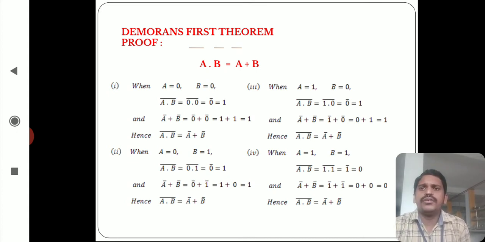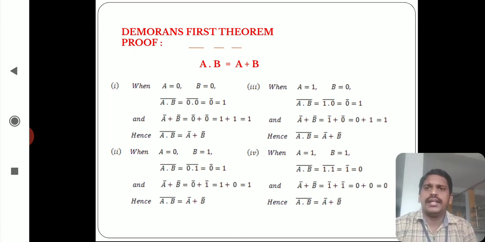In this way, you have to verify 4 conditions. Next, the second condition, when A equal to 0 and B equal to 1. We are taking the LHS and putting in the A value 0 and B value 1, we get 1, so LHS equal to 1. In the RHS, A bar plus B bar equal to 0 bar plus 1 bar, which is equal to 1 plus 0, and finally you get 1. LHS equal to RHS.